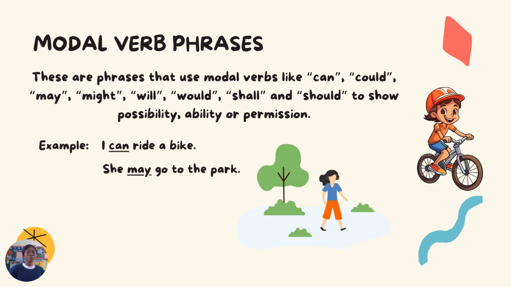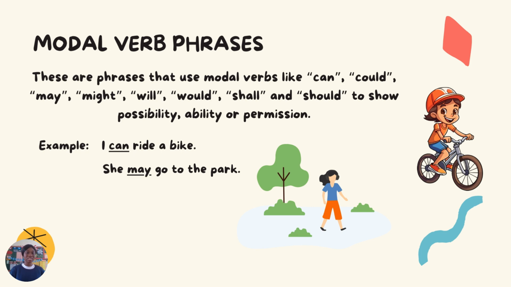Now let's move to modal verb phrases. Now these are phrases that use modal verbs like can, could, may, might, will, would, shall, should to show possibility, ability, or permission. Possibility is something that is likely to happen. Okay? Ability is what you can do, and permission you are making a request. Can I do this? Would you allow me to do this?